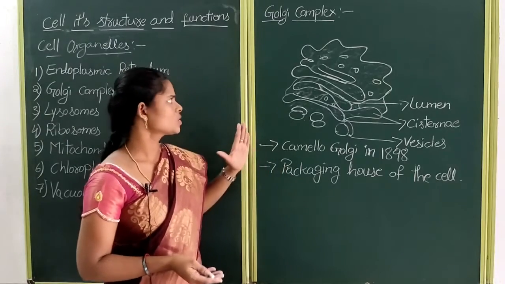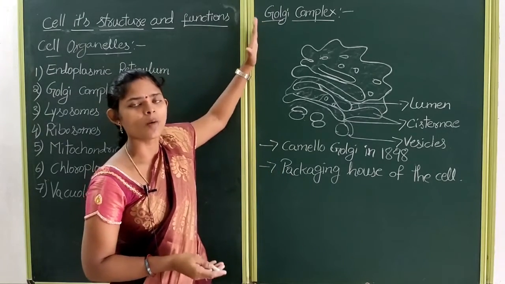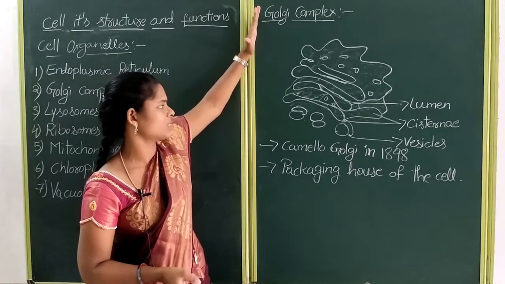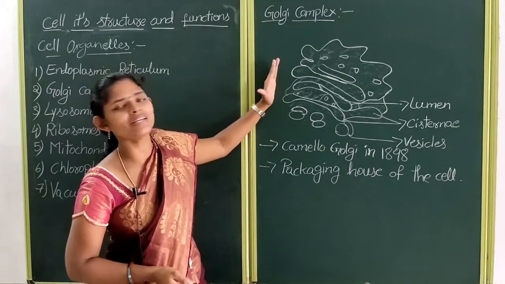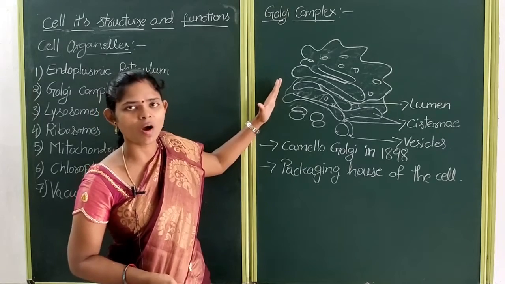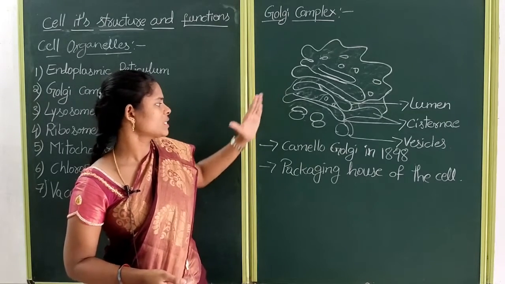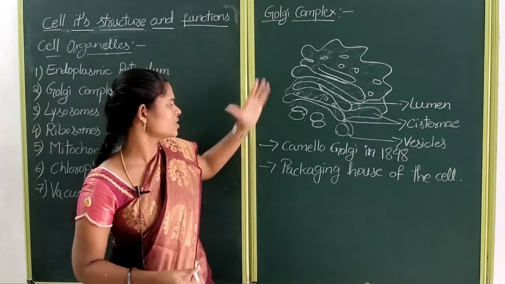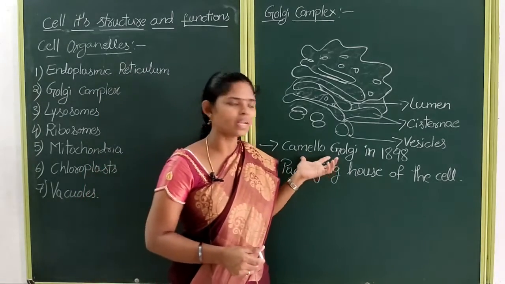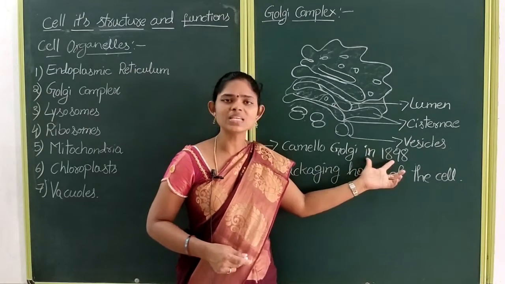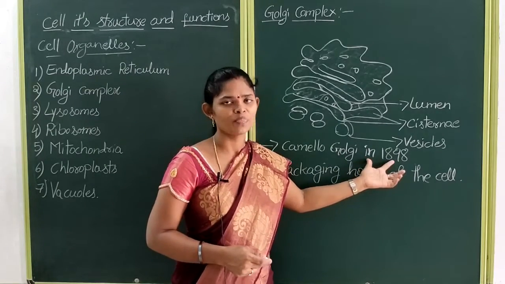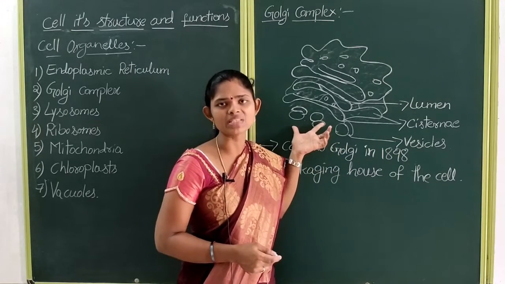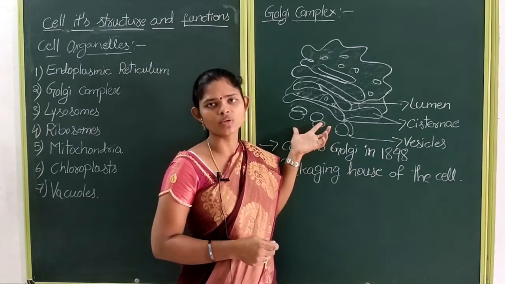Children, the next cell organelle is the Golgi complex. This is the structure of the Golgi complex. At first this Golgi complex was observed by a scientist named Camillo Golgi in the year 1898 under the compound microscope.